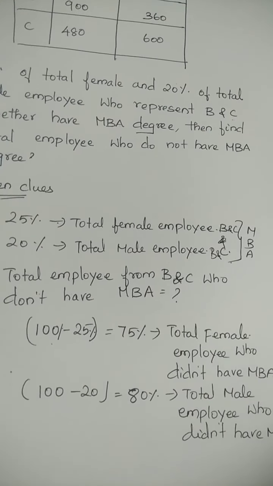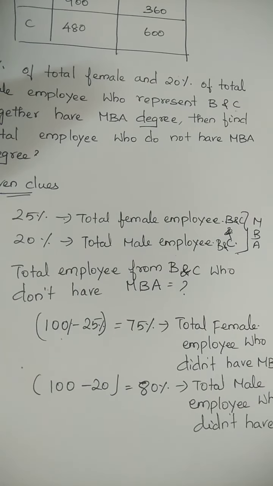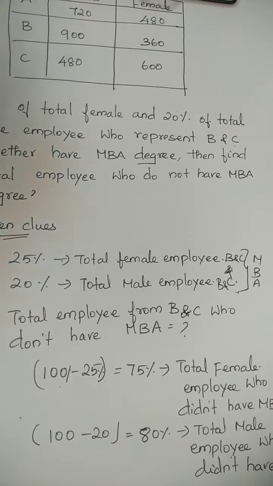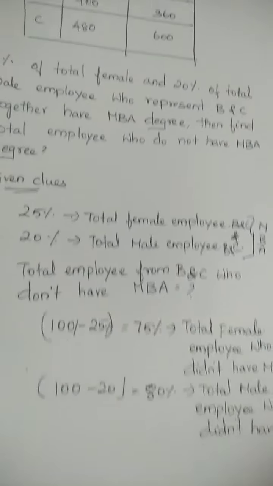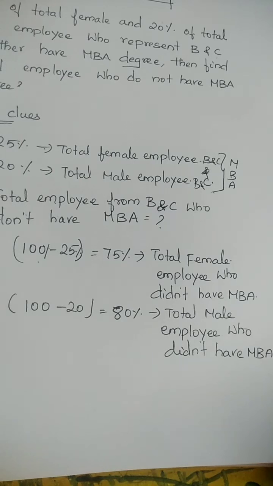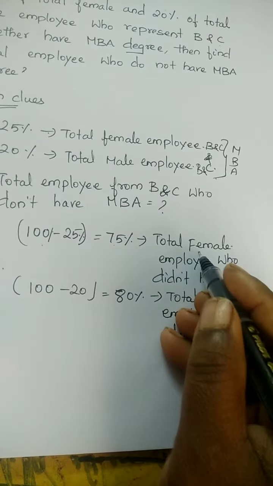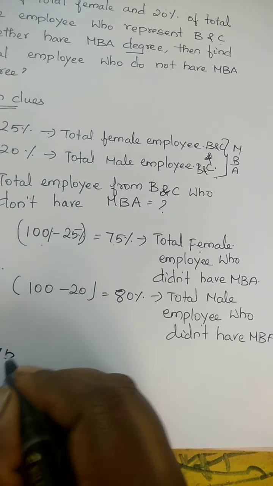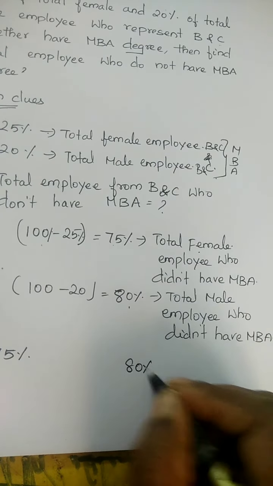Now we are going to calculate the values. How are we going to calculate them? We already know what they asked: total employees from B and C who don't have an MBA. We know the percentage of total female and male employees who didn't have an MBA. For female it's 75%, and for male it's 80%.